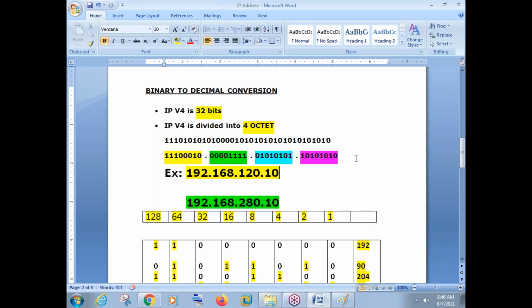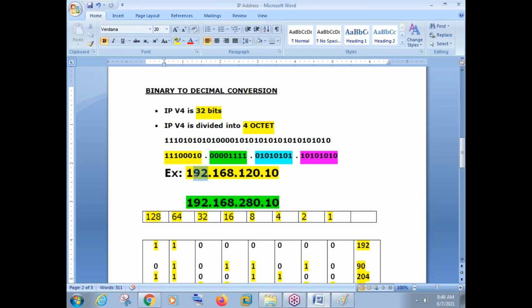As of now, we can say one simple reason why they have divided. See, if the numbers are not divided, 32 bits will be like this. When the numbers are divided, 32 bits are like this. So which is easier to understand? Of course, the 4 octets are easier to understand. So 32 bits are divided into 4 octets and each octet is separated by a dot. So we need to say first octet dot, second octet dot, third octet dot, fourth octet.